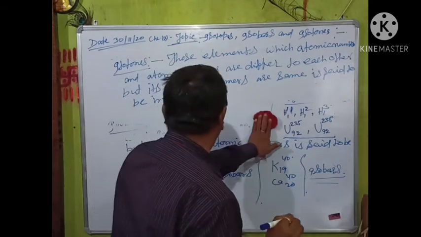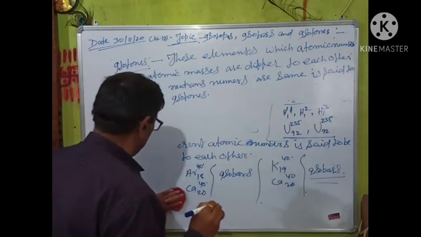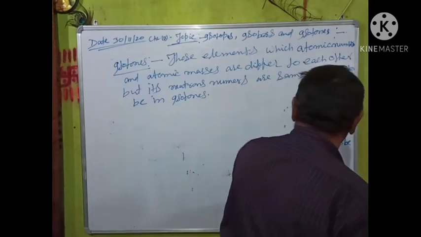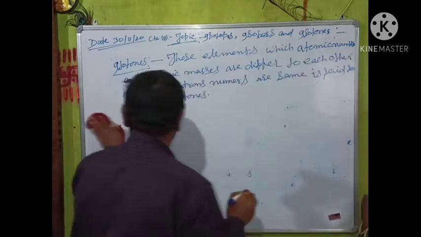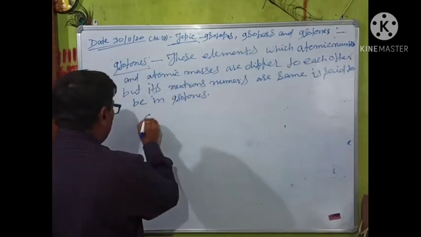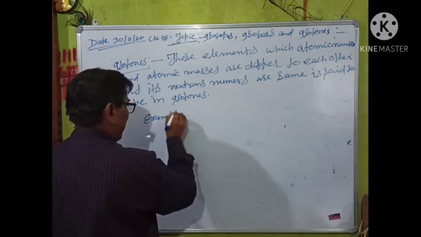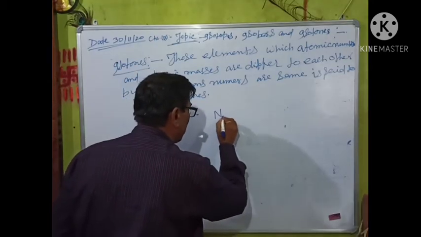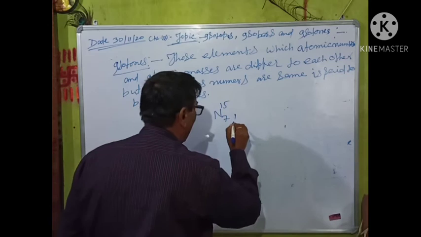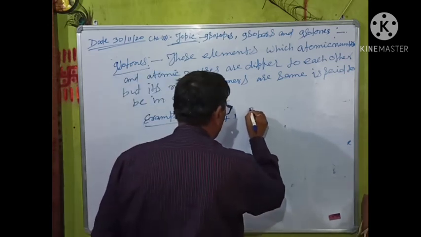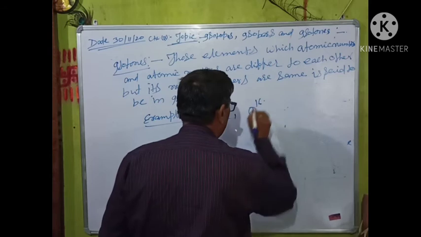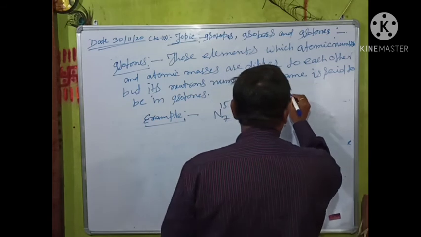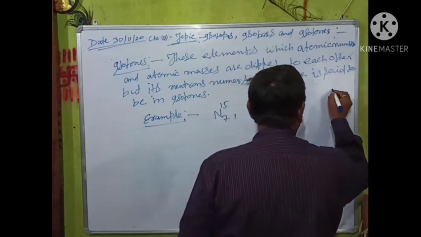Example: the nitrogen isotope nitrogen-15 (atomic number 7) and the oxygen isotope oxygen-16 (atomic number 8). Here we look at the proton number and neutron number.